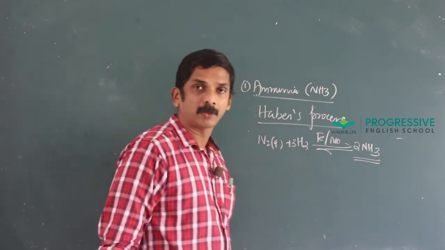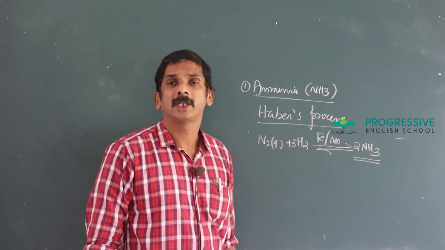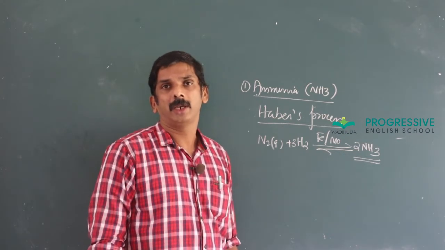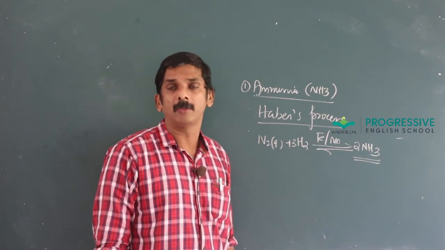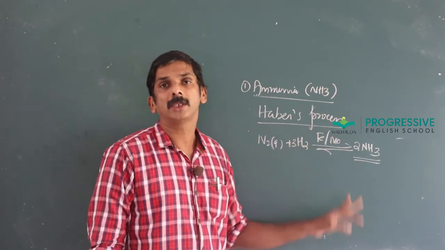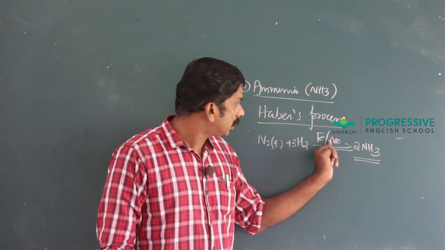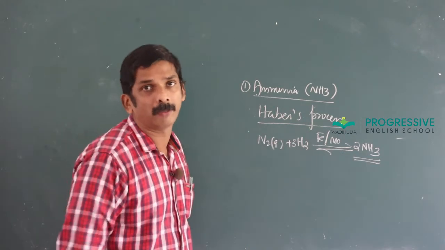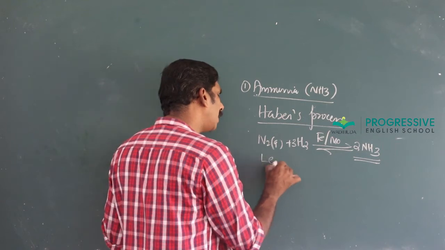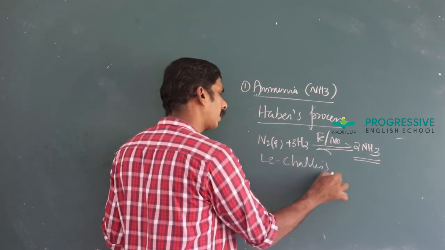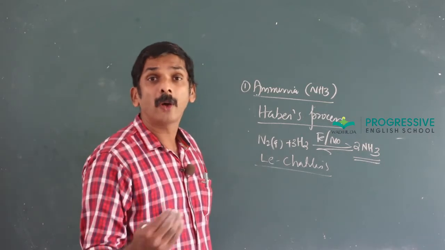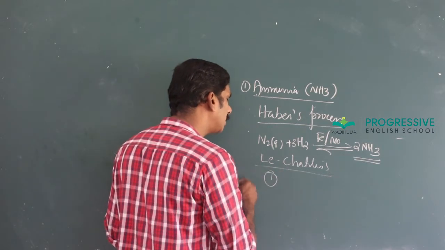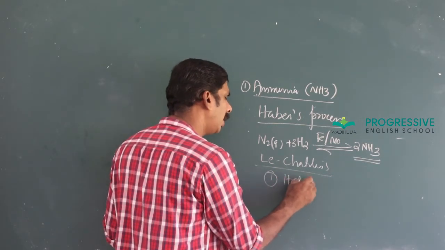Delta H is minus 46.1, that is, the forward reaction is an exothermic process. You know, the exothermic reaction is favored by decrease in temperature. Already we mentioned the temperature as 773 Kelvin, that is the optimum temperature. And according to Le Chatelier's principle, the following are the conditions to get maximum yield of ammonia. The first is high pressure.